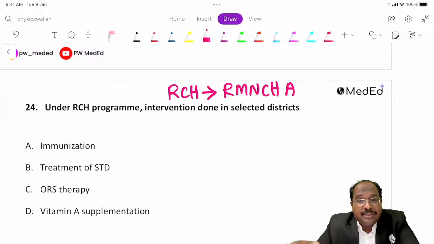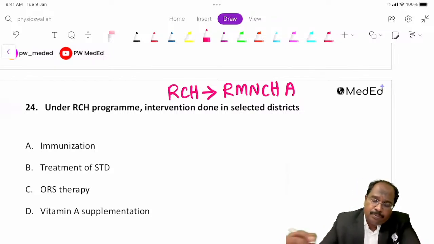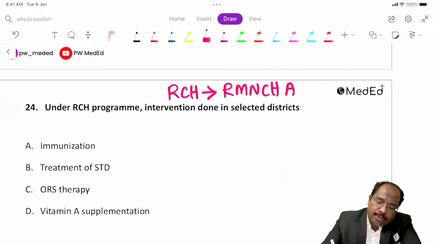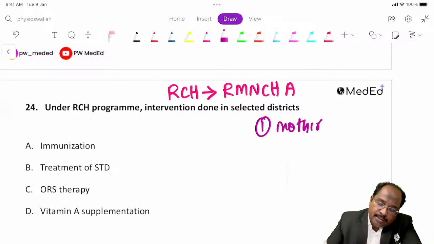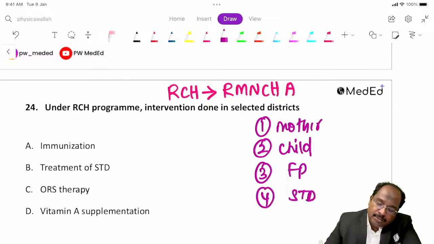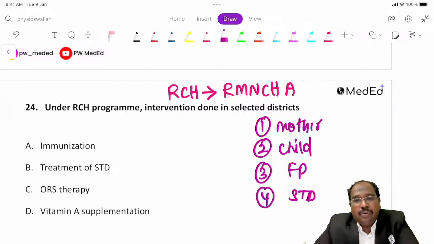Since it has started, we should understand certain things. Under the RCH program, it has 4 components. One is mother, second is child, third is family planning, and fourth is STDs, management of STDs. Out of this, which one is done in selected districts?